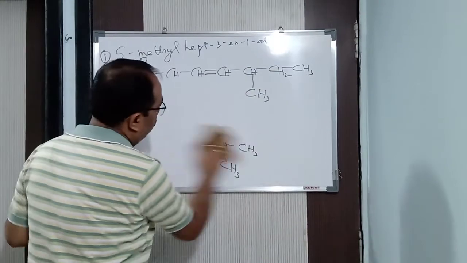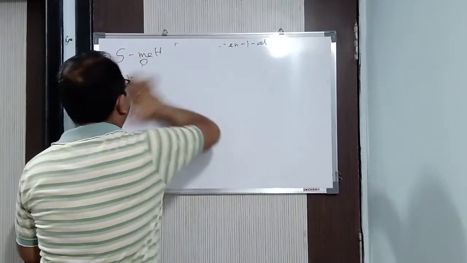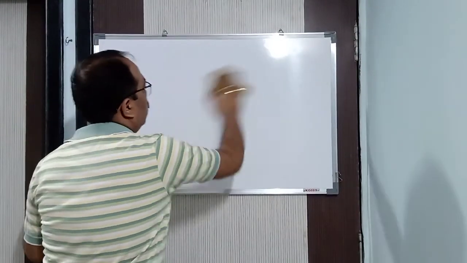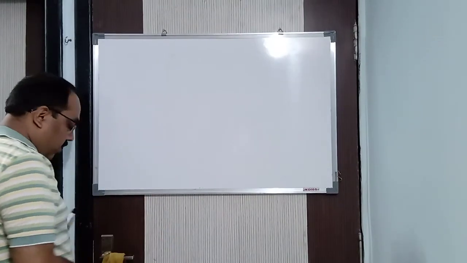Now, next, one more we will do, so that you will get some idea of how to draw the structures from the IUPAC names.